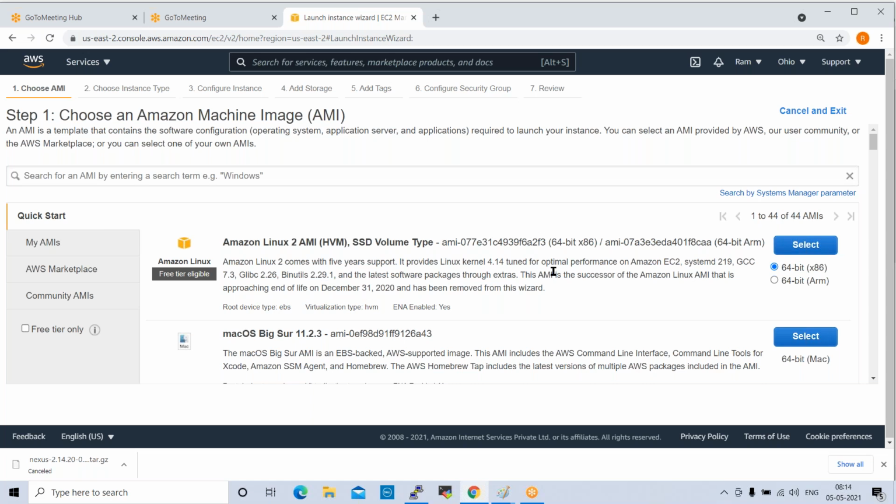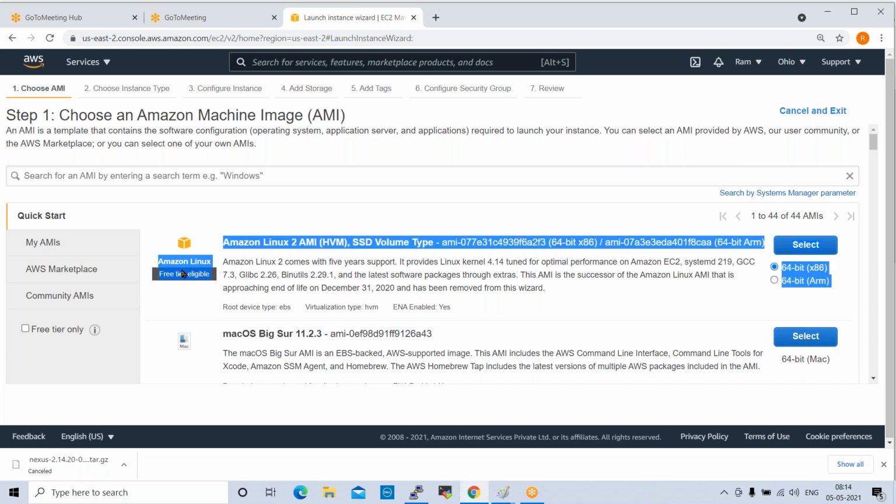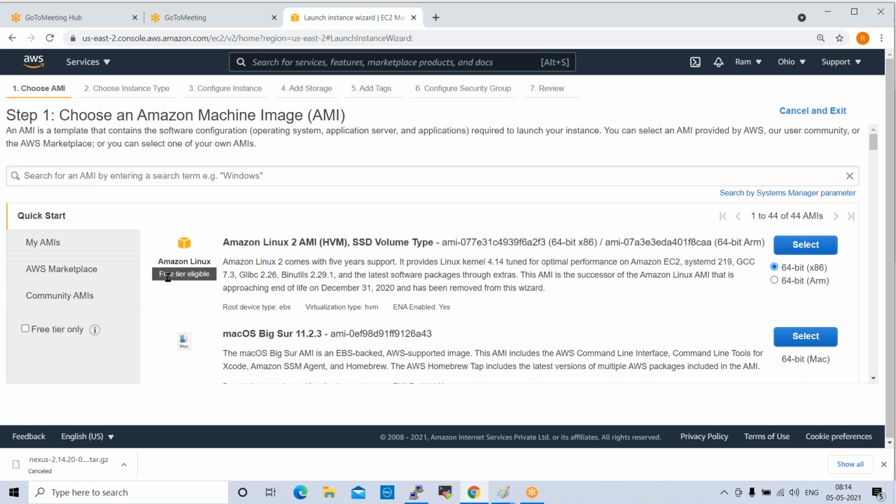Here, one more important thing is, when you want to select any machine, any server, in AWS we don't call it a server, we call it an EC2 instance. When you want to create any instance, you need to check whether it is free tier eligible or not. See here, it is showing Amazon Linux free tier eligible. So this is free tier eligible.